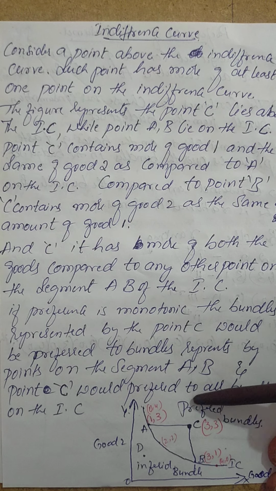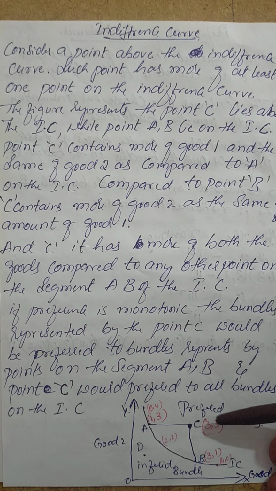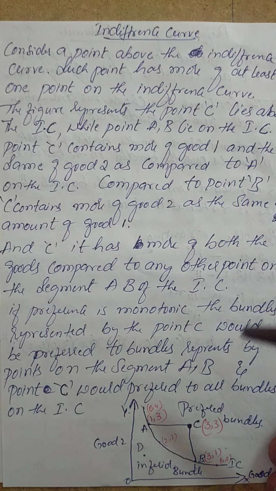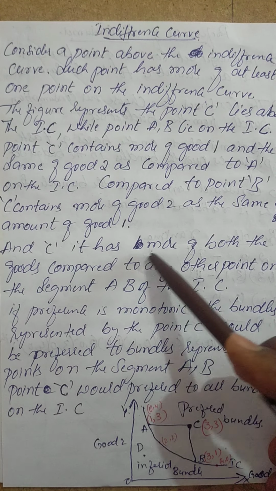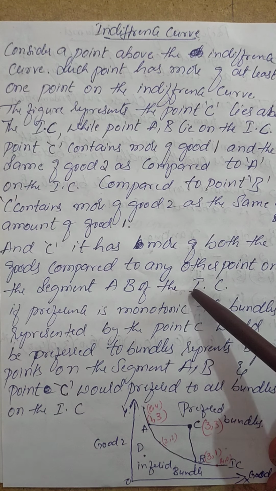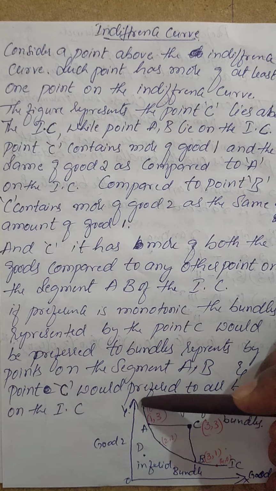So hence this is having preferences more compared to these 2 points. Compared to these 2 points, we have this preference more, and also continuation of that. C is having more of both goods compared to any other point on the segment of AB. See, any other point on the segment of AB means whatever the point, let it be. I have put here certain different points which is 0, 4, 2, 2, 4, 0.